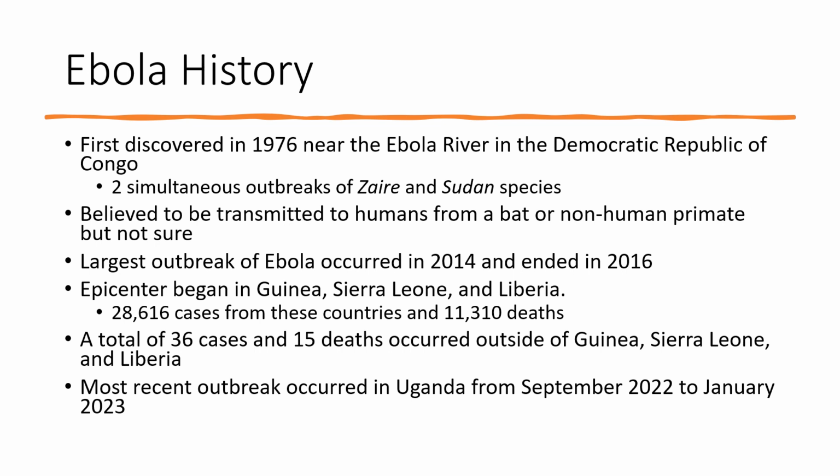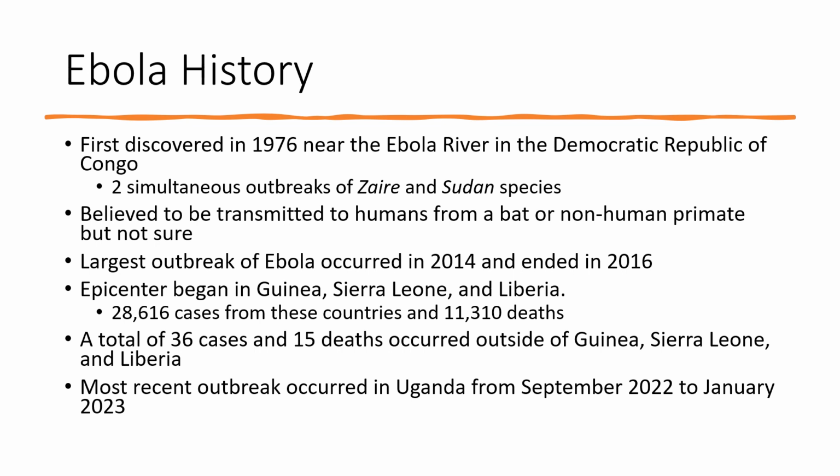A total of 36 cases and 15 deaths occurred outside of Guinea, Sierra Leone, and Liberia in other countries such as the USA and a few countries in Europe. But luckily they were able to contain these to just a few people and were able to keep that from spreading any further. The most recent outbreak occurred in Uganda from September 2022 to January 2023, and luckily that's also been eradicated.